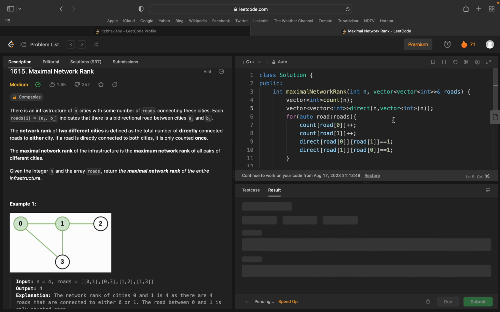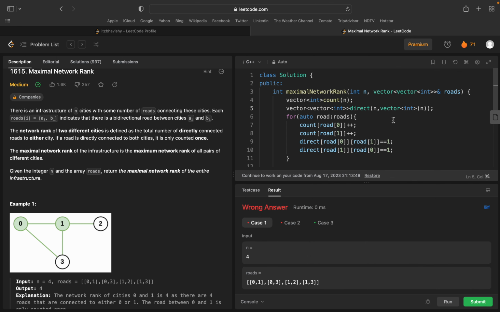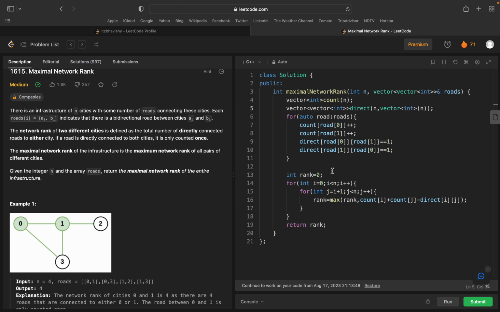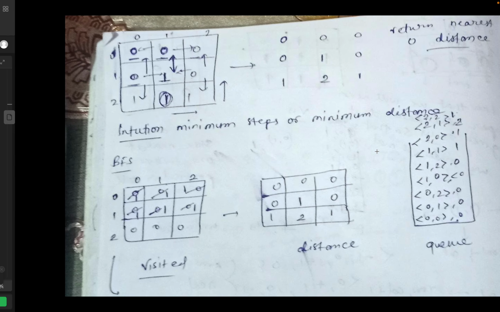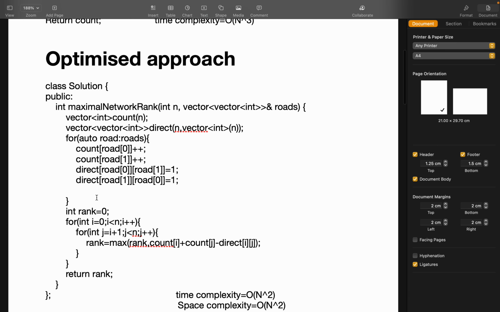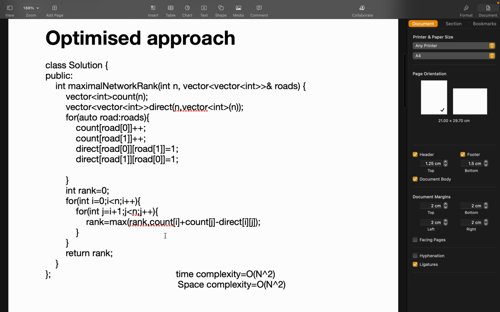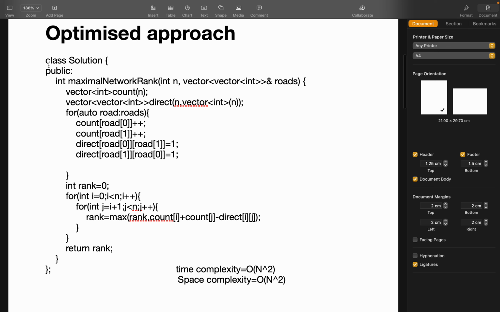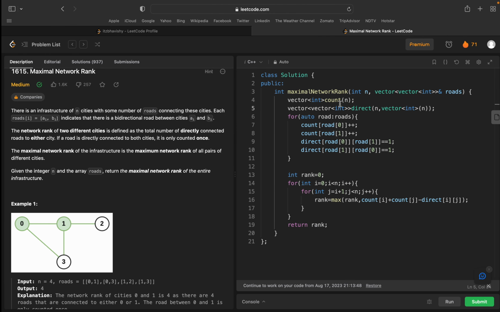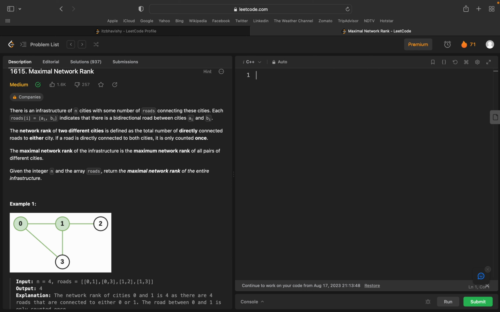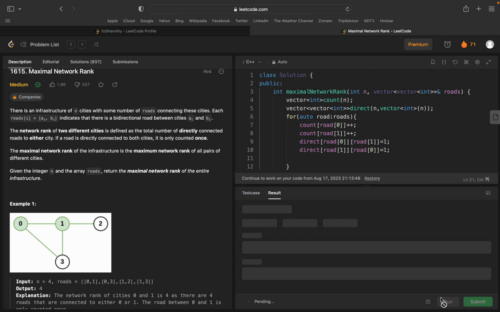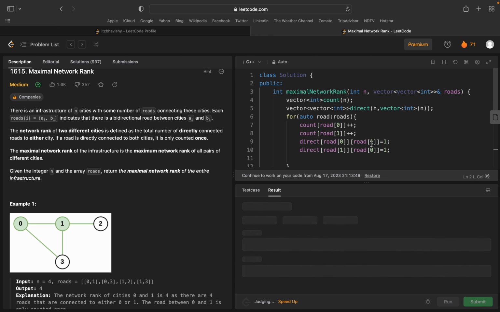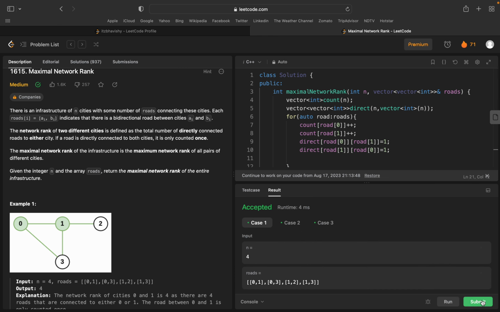Why is it giving error? This is the same code actually. I wrote this code in my notes also. If I copy this code, now it is working perfect.